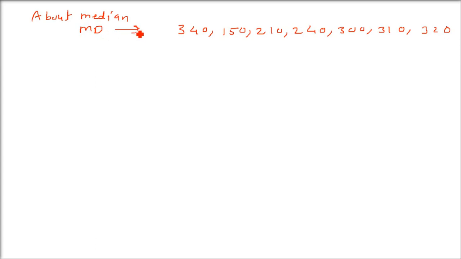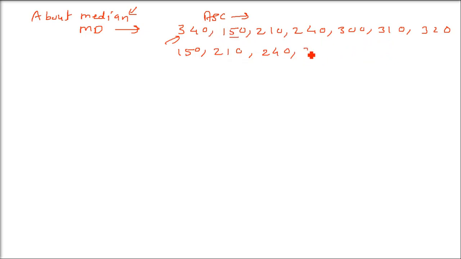These are the data we have. Now we have to find out the mean deviation. How to find out the mean deviation? First thing is about median. So first we have to find out the median. We will arrange it in ascending order, the lowest one first and the highest one last. So what is the lowest one? 150. I am ordering it in ascending order, lowest one and then the highest one, like this.